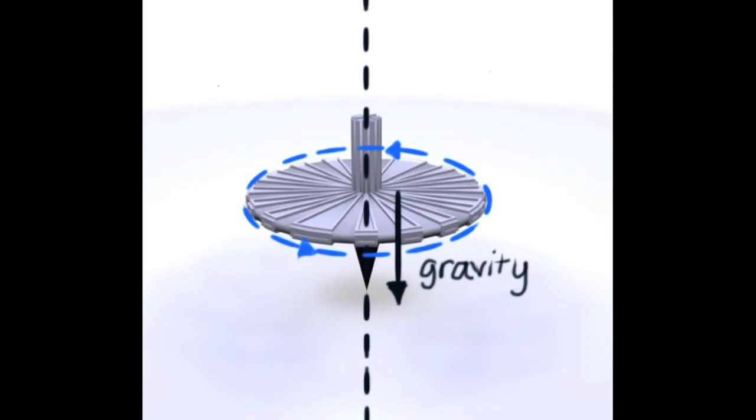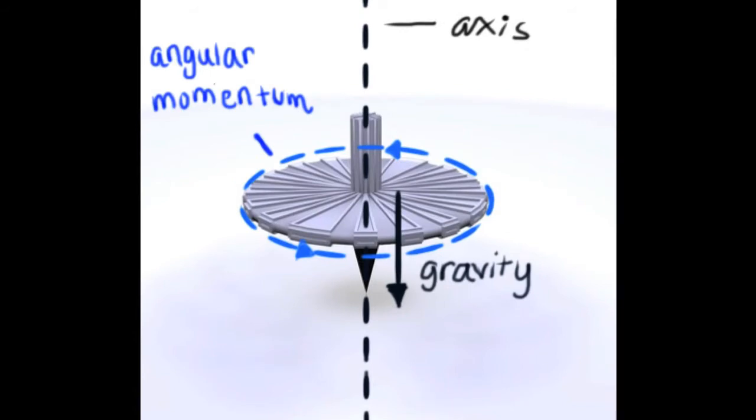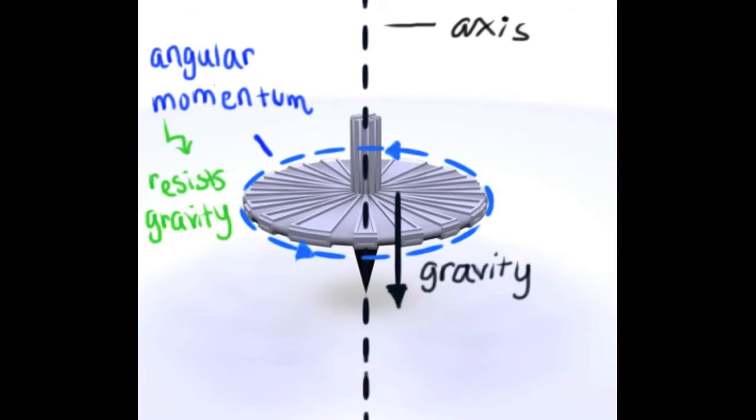It rotates around an invisible axis, and the amount of rotation that we give the top when we spin it is called angular momentum. Now, the reason the top doesn't fall like before is due to the fact that angular momentum is able to resist the downward pull of gravity. Because of the top's angular momentum, it would keep spinning forever if no resistance was present.